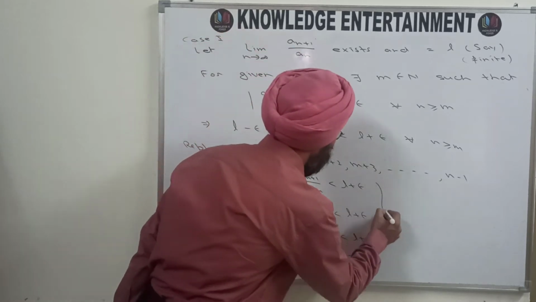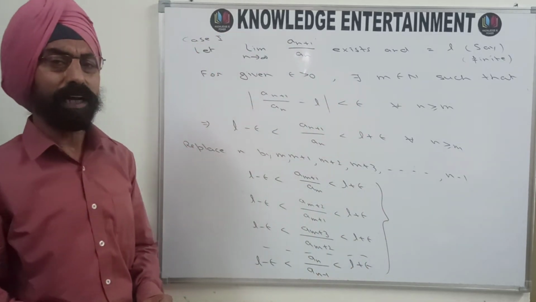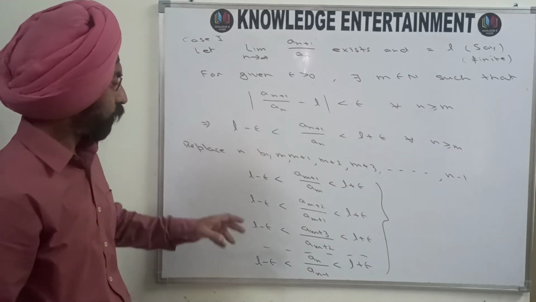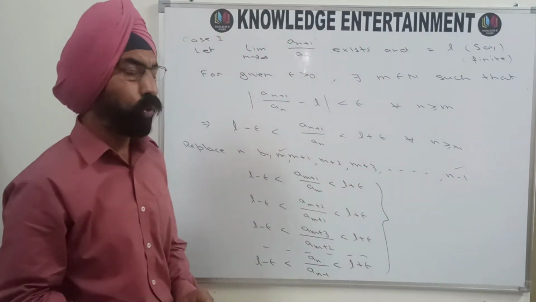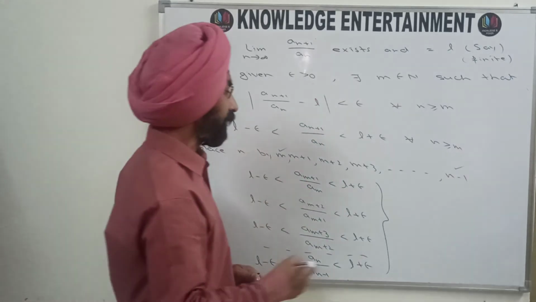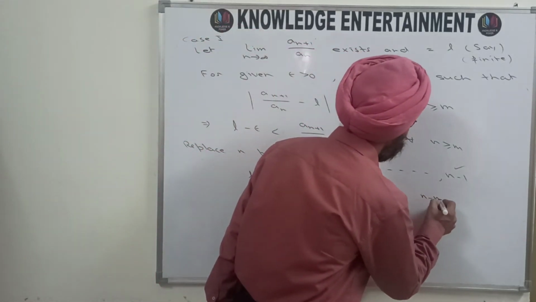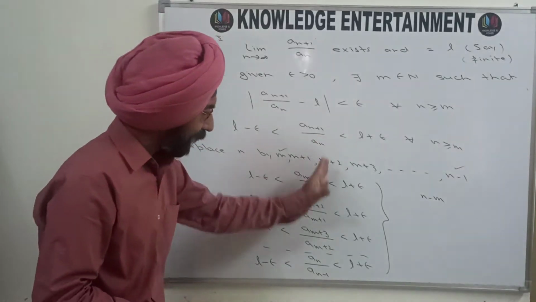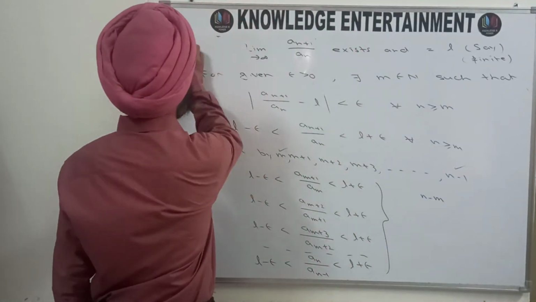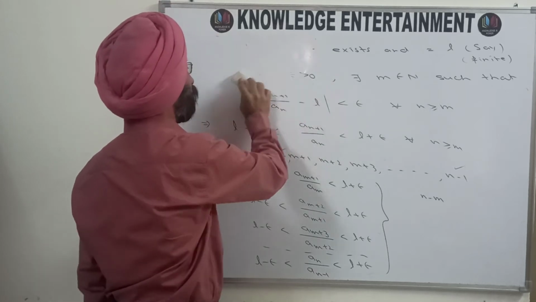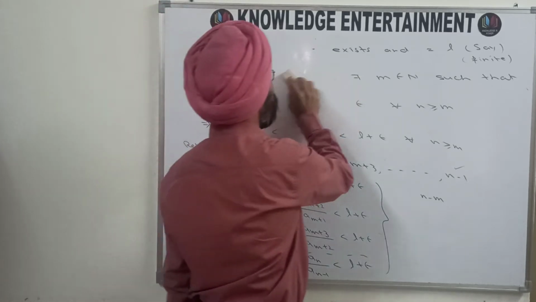So you have here some inequalities. How many inequalities are these? You have started from m and you have ended at n minus 1. So the total number of these inequalities is n minus m. Multiplying all these n minus m inequalities, what are you going to get?